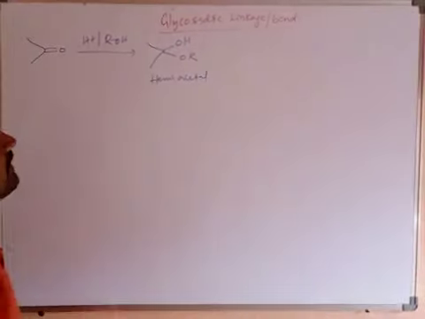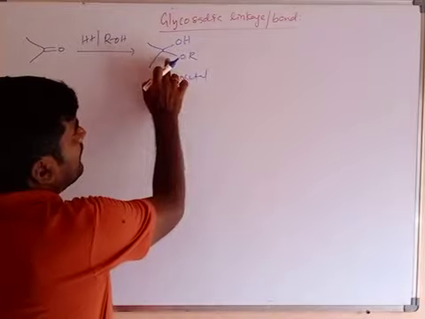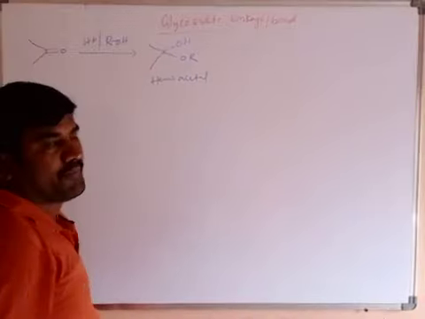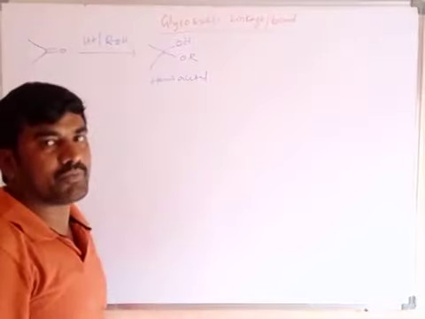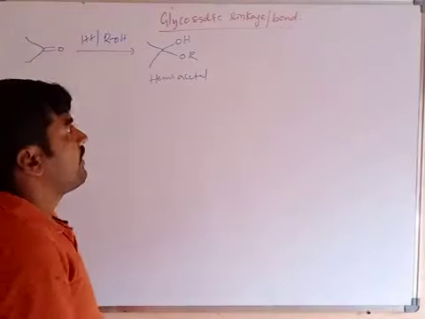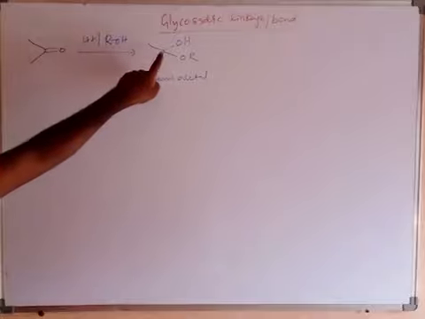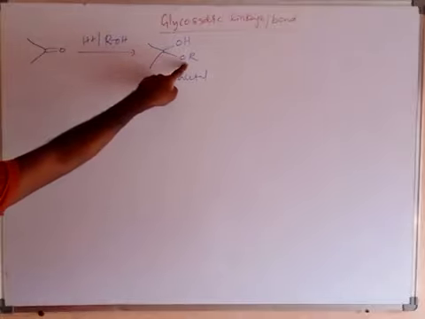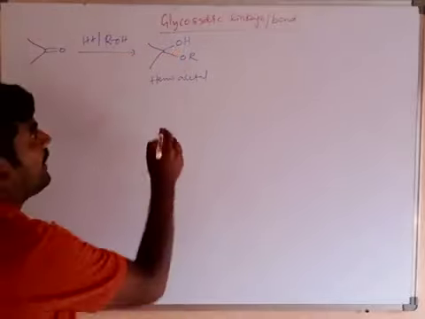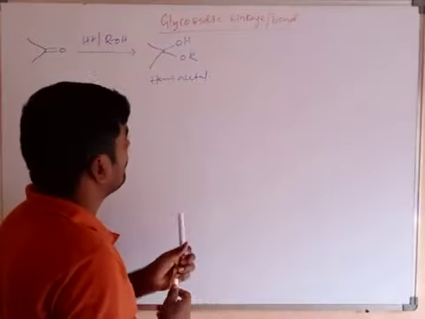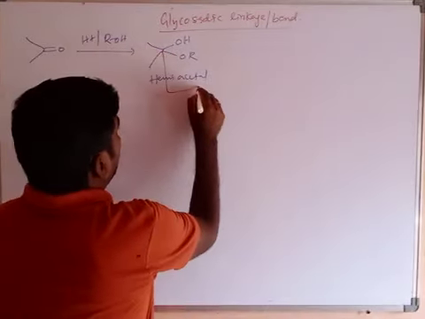In hemiacetal, the carbonyl carbon is converted to OR and OH group. This is called the anomeric carbon. What is this?